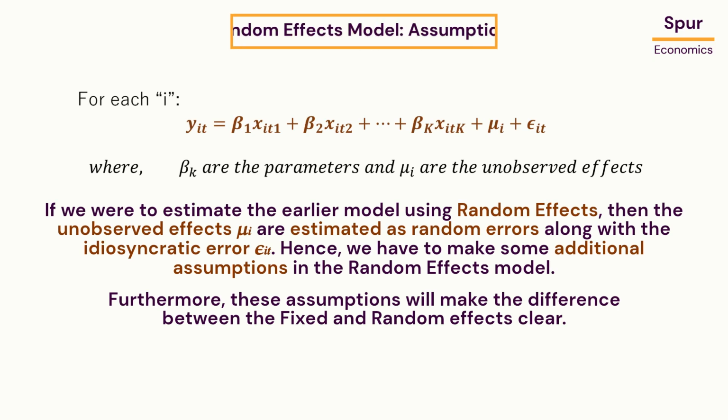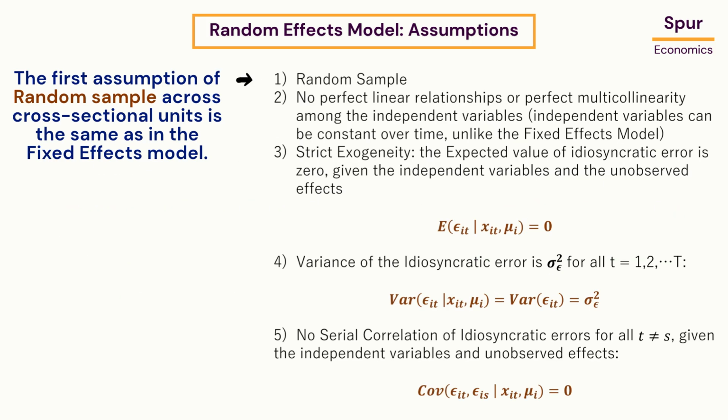If we were to estimate the earlier model using random effects, then the unobserved effects mu-i are estimated as random errors along with the idiosyncratic error. Hence, we have to make some additional assumptions in the random effects model. Furthermore, these assumptions will make the difference between the fixed and random effects clear. The first assumption of random sample across cross-sectional units is the same as in the fixed effects model.